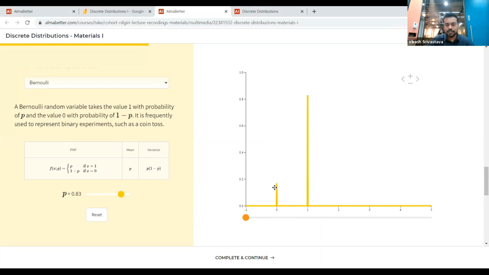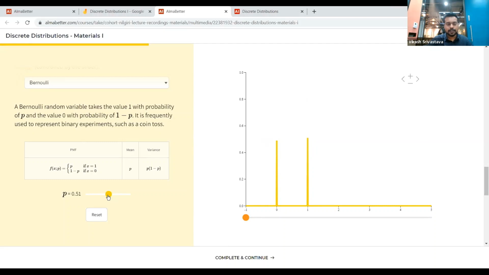Let's pick a nice number like 0.8. So here 0.8 is the probability of getting 1, which you are defining as, let's say, getting a head, and 0 you are defining as 0.2. This is how the probability distribution can look, but in the case of a fair coin, it will have the probability 0.5.